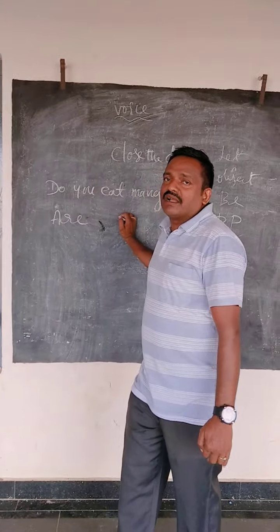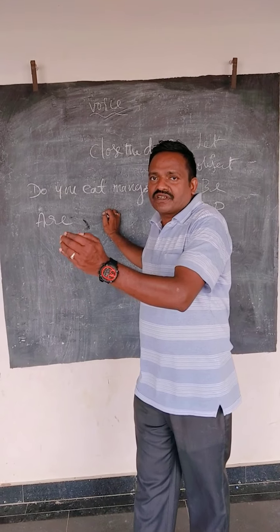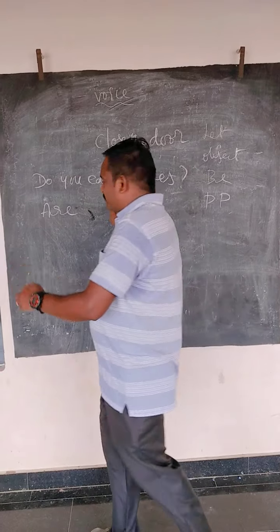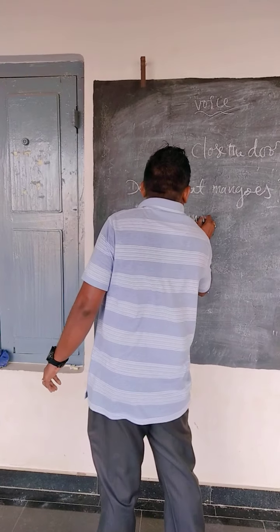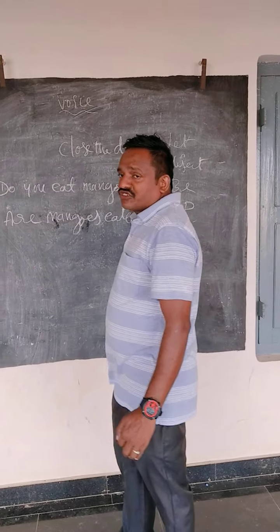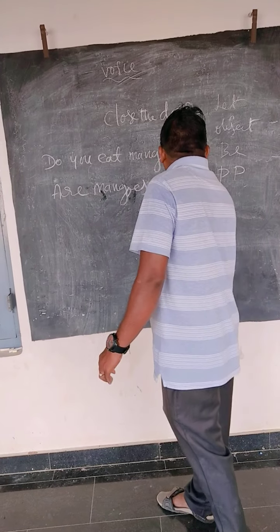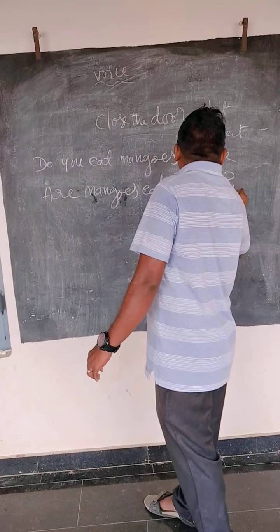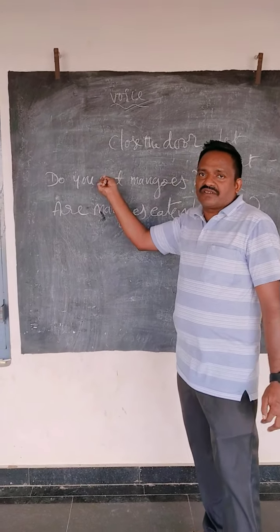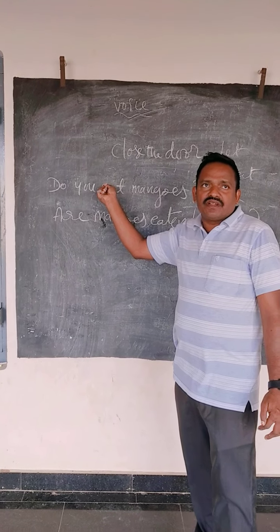Then immediately the object comes. Are mangoes eaten by you? Eaten, V3, past participle, by you, question mark. This is passive voice. It is something difficult.